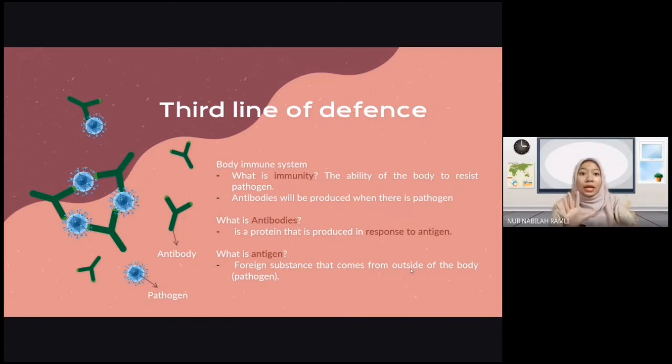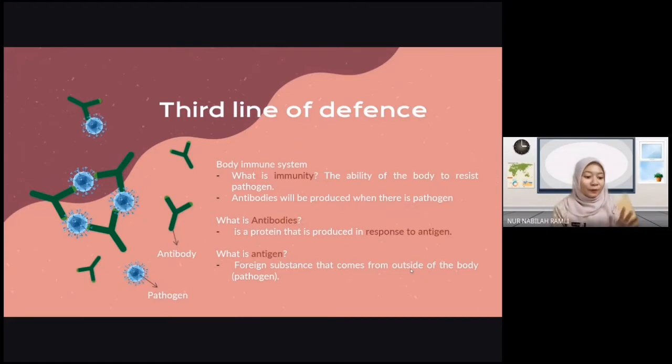So this is how the body defense, which is your first line, which is your skin, second line, white blood cell, and the third line, which is your antibody, works to help protect you from infection. Pathogens can actually be in many forms. They can be in the form of bacteria, or in the form of virus. You know that COVID-19, that is one of the pathogen types.